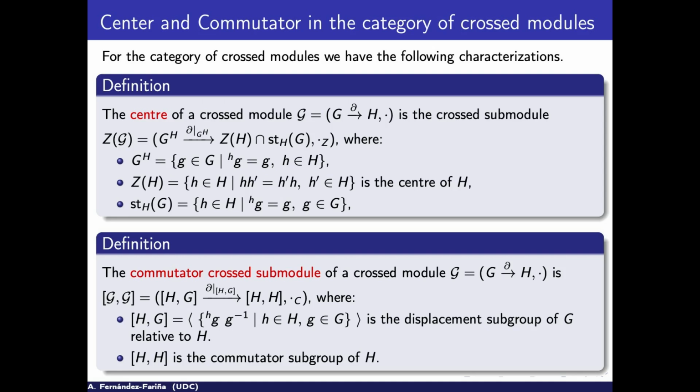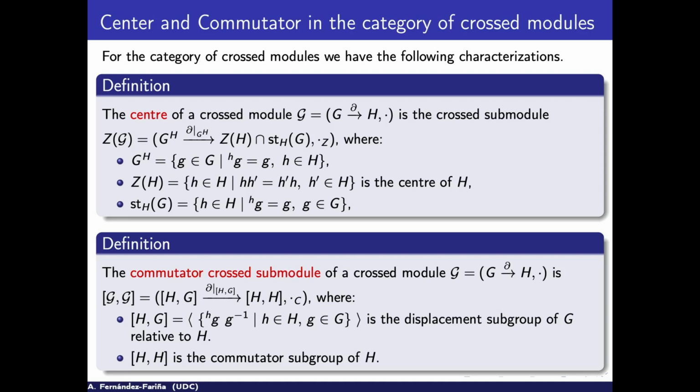And we can go a little more. We can talk now about the definition of center in cross models of groups. In cross models of groups, the center will be something that tries to resemble the idea of center in groups. In groups it was something that commutes with everything. Now we need to restrict to the idea of it commutes with everything, but actually is also trivial. And in the commutator we need to do the same, because we need to quotient for that to work.